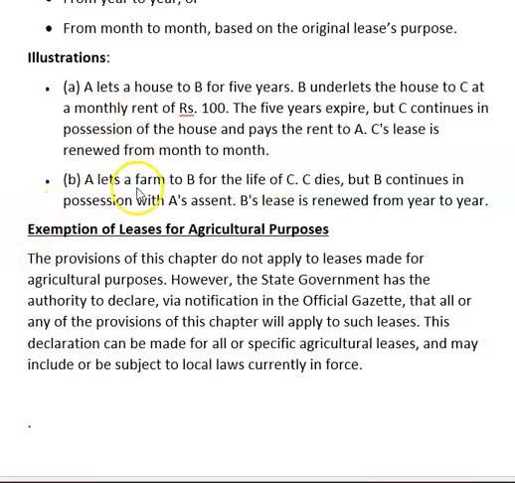In the same case, another example. A lets a farm to B for the life of C. C dies, but B continues in possession with A's assent. B's lease is renewed from year to year.